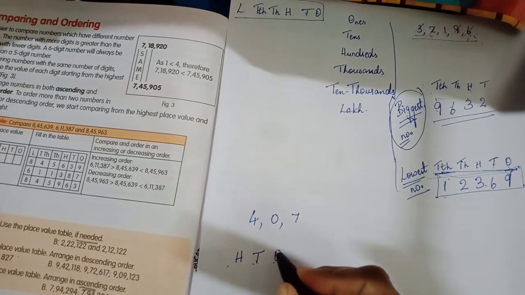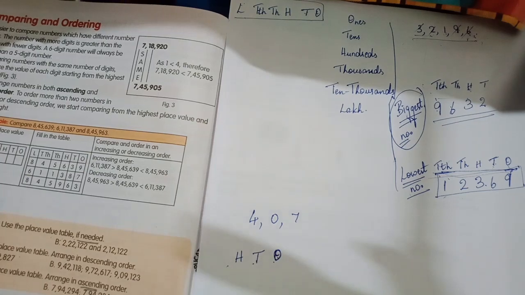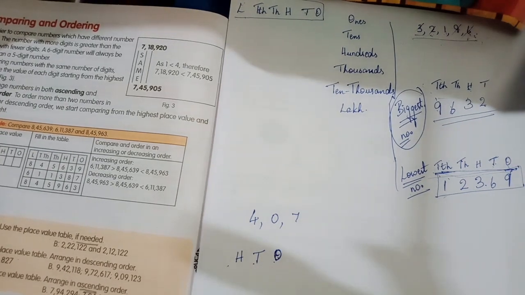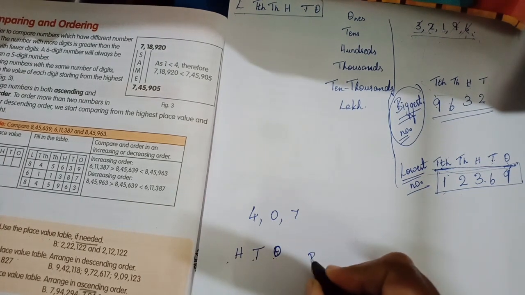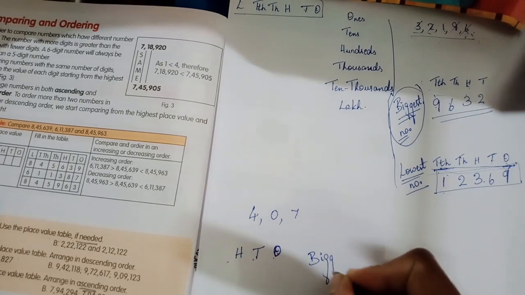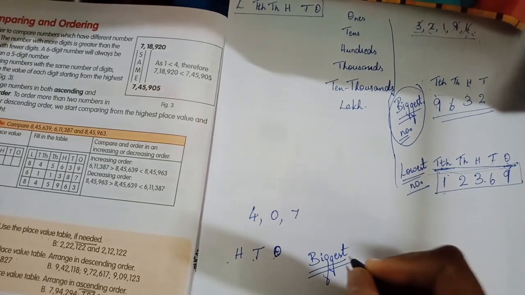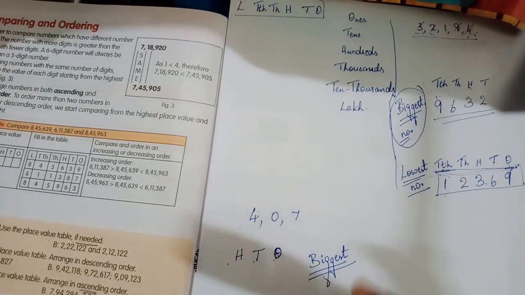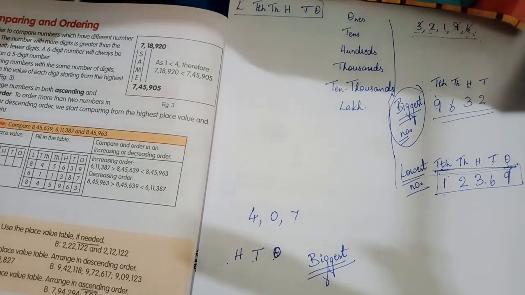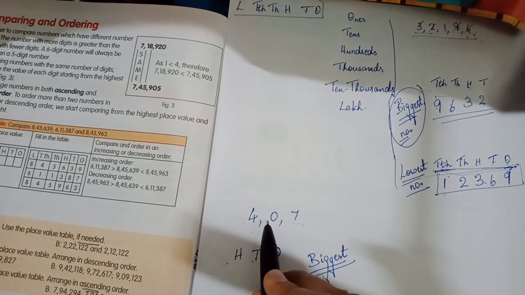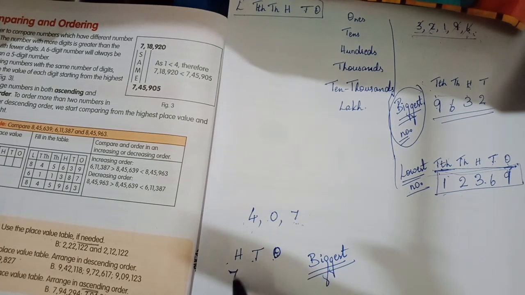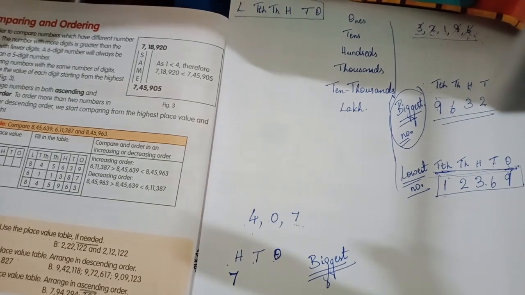Yes, we have to always write it from right to left, from lowest place value to highest. Yes, that is the rule. And now, let me form the biggest number. To form the biggest number, what will I do? I will start comparing these given numbers. Which is the biggest number among 4, 0 and 7? 7, right? So, I will write it in the hundreds place, the highest place value.